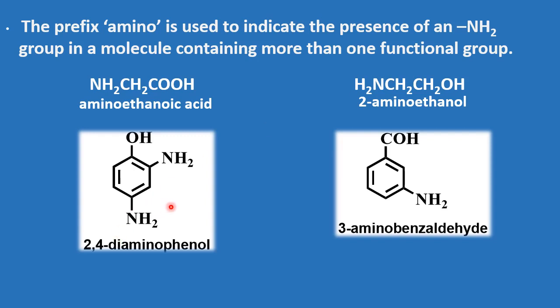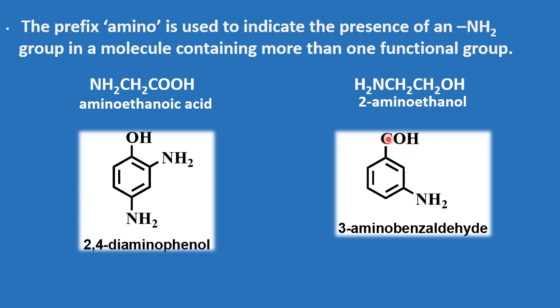Similarly, in terms of aromatic amines, we have 2 amino groups and 1 hydroxyl group. So this has to be given number 1. So this is number 2, number 3 and number 4. So the name of this given compound will be 2,4-diaminophenol. 2,4-diaminophenol.